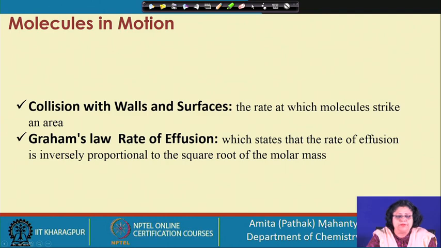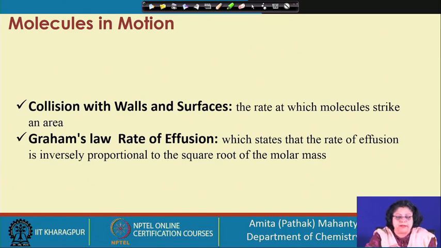After that, in this course, we talk about the collisions of these gas molecules with the walls and surfaces. The rate at which they strike a particular area is what we are going to focus on. Then we have the rate of effusion, at what rate a molecule comes out of a particular hole.